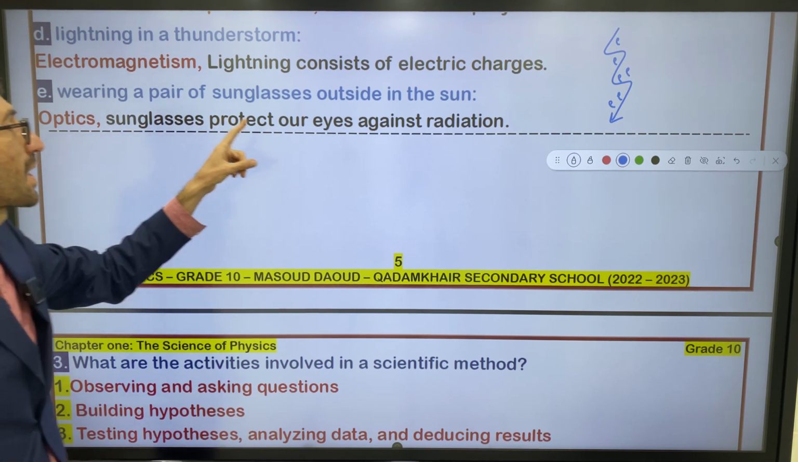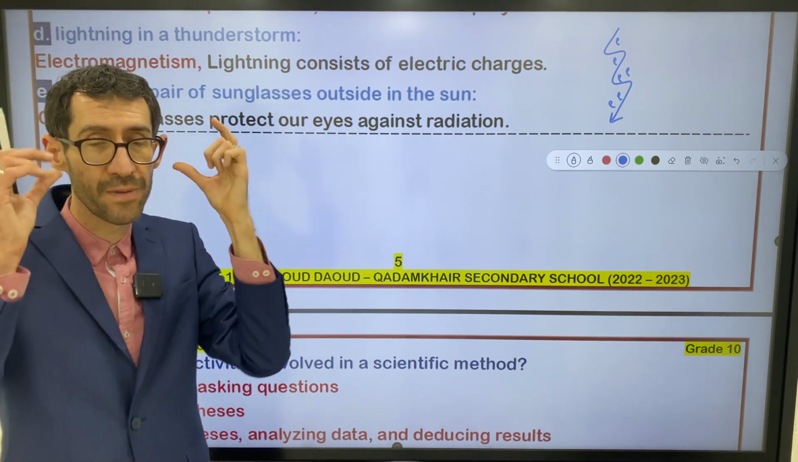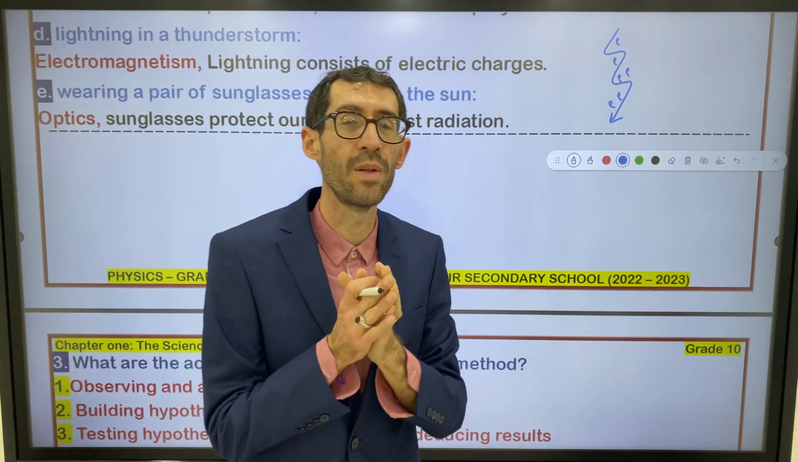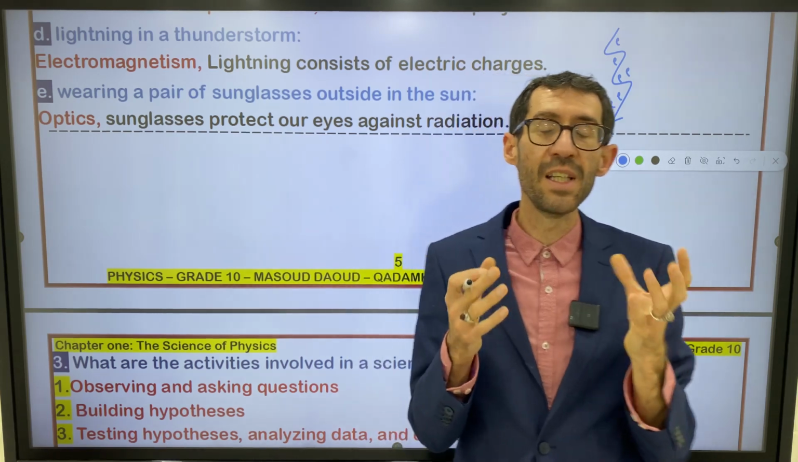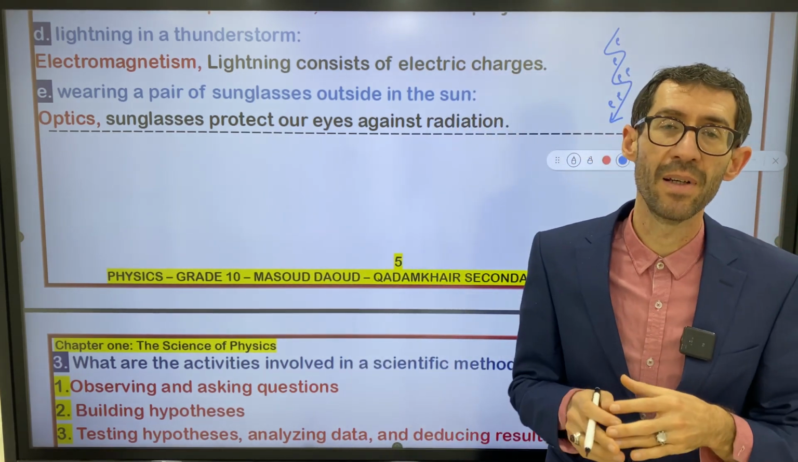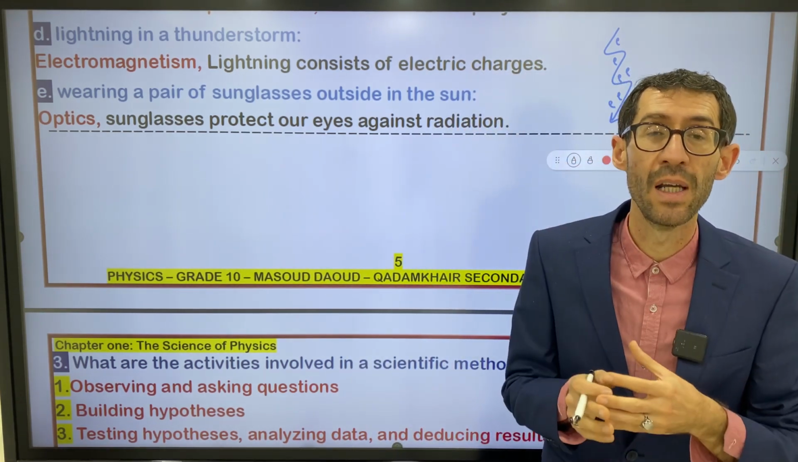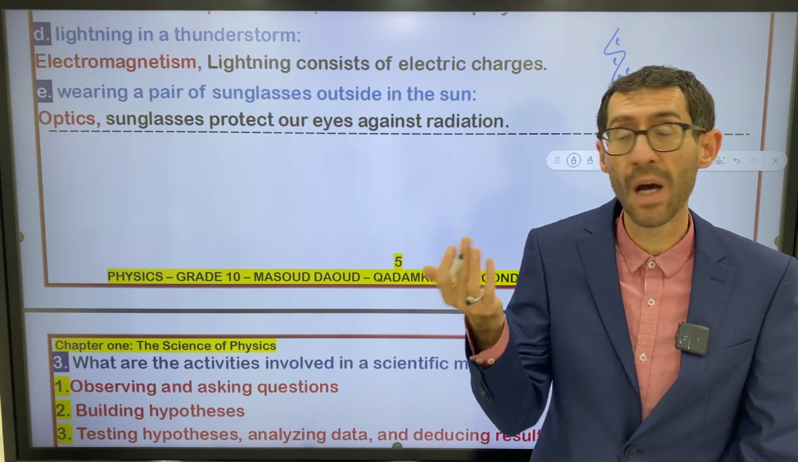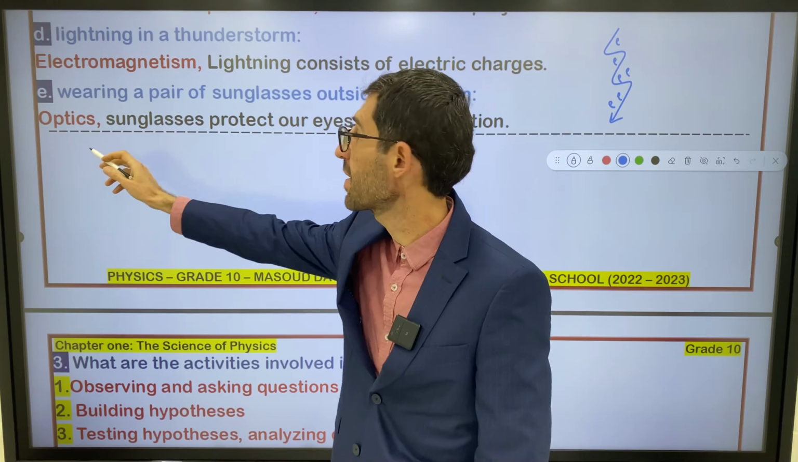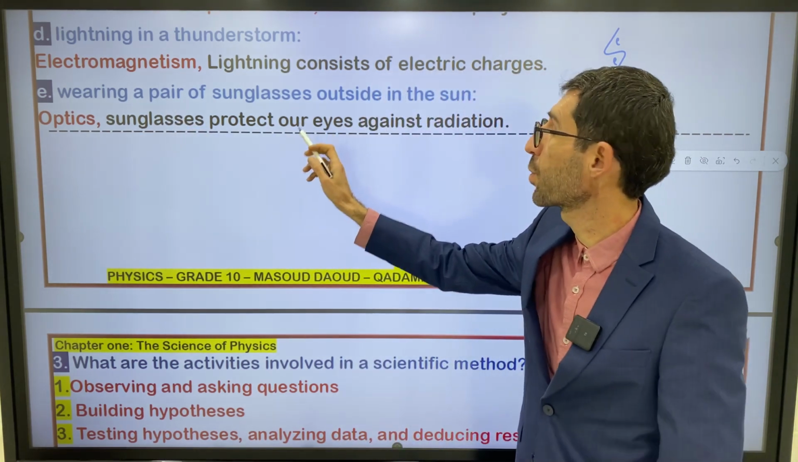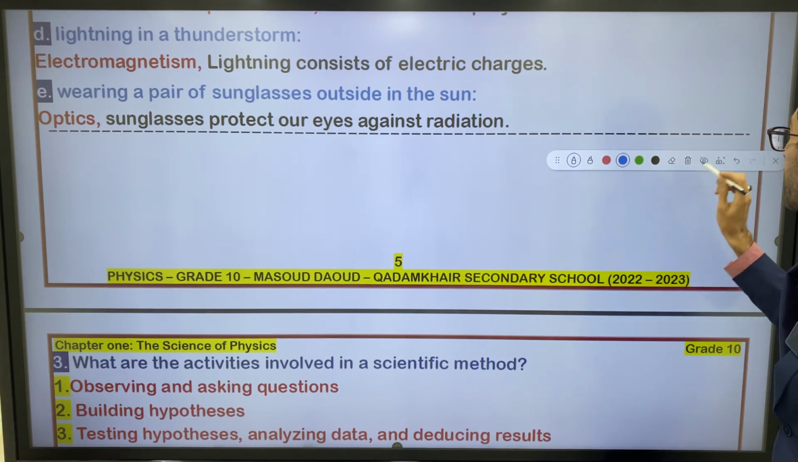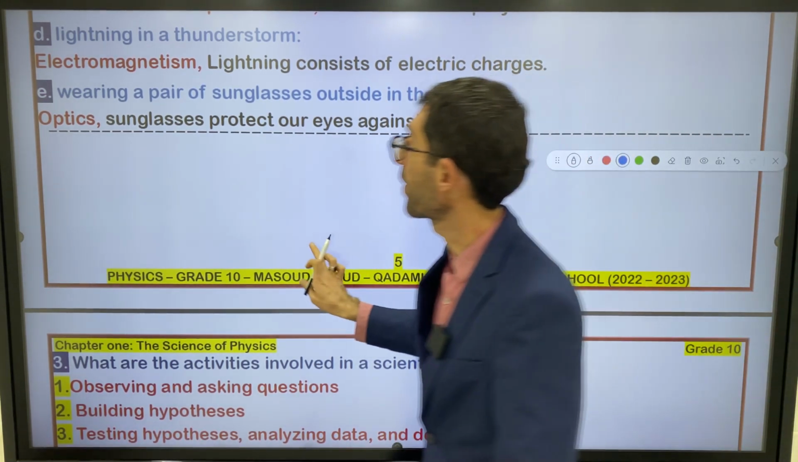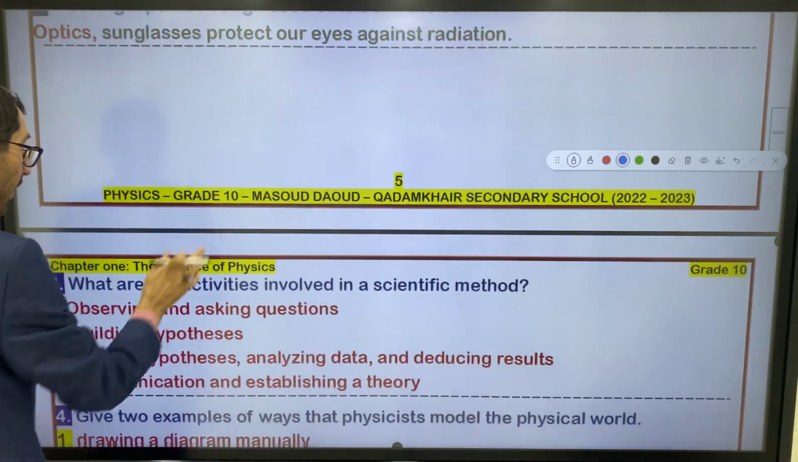E, wearing a pair of sunglasses outside in the sun. Wearing sunglasses in order to what? In order to reduce the intensity of light, in order to protect your eyes. That's why it belongs to optics. The answer is optics, because sunglasses protect our eyes against the radiation, right? Another question. Let's move on.